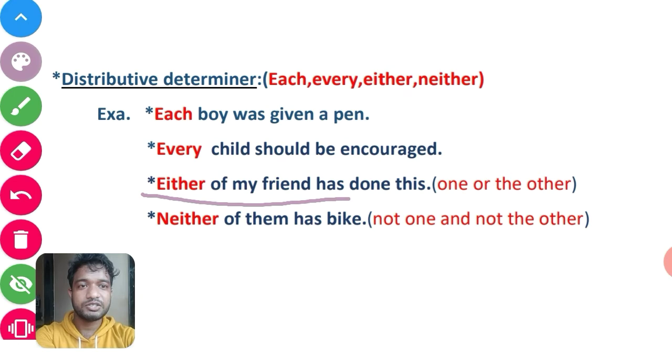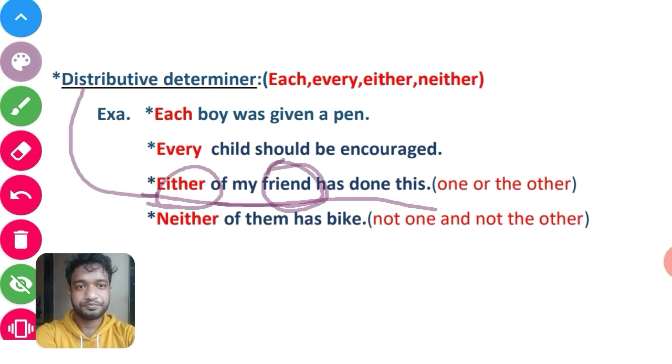Either of my friends has done this. Here you can see the word friend is a noun and either is a distributive determiner. Either means one or the other. It means one of my friends or the other of my friends. That means one friend of mine has done this.